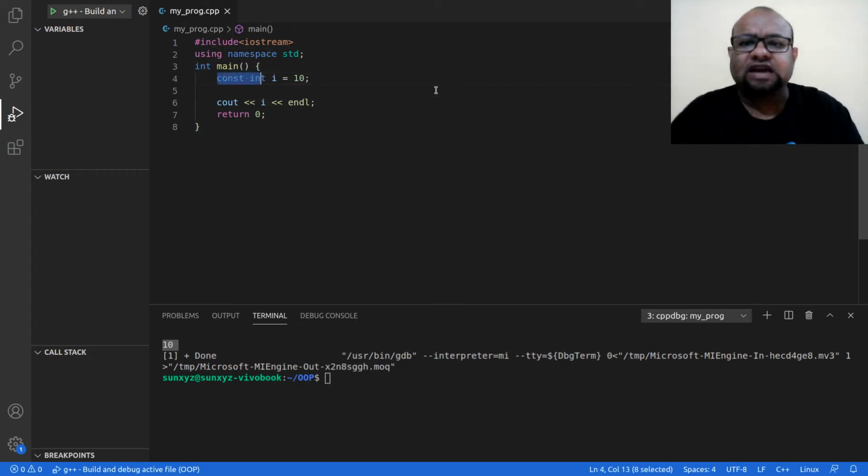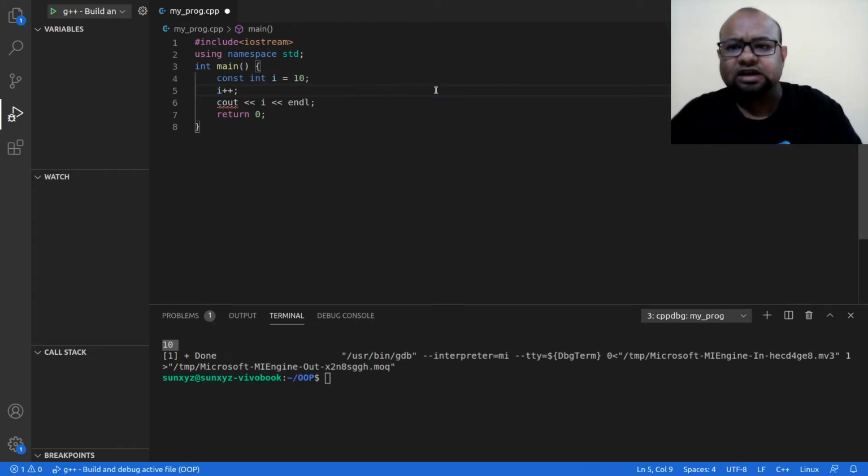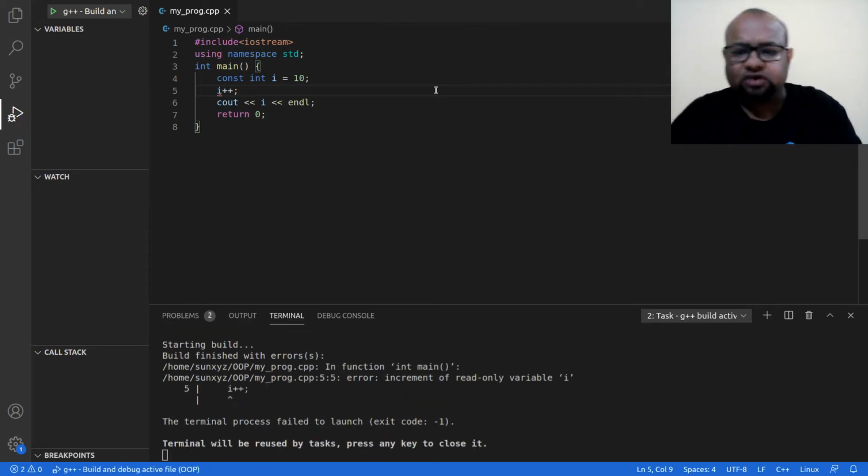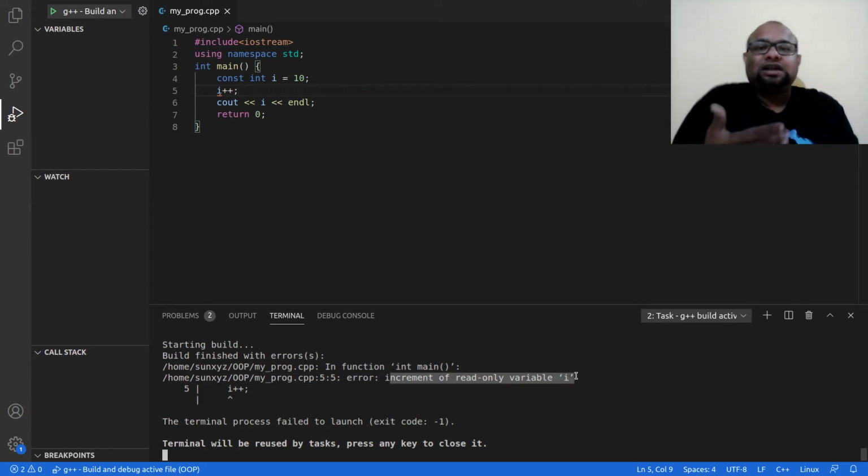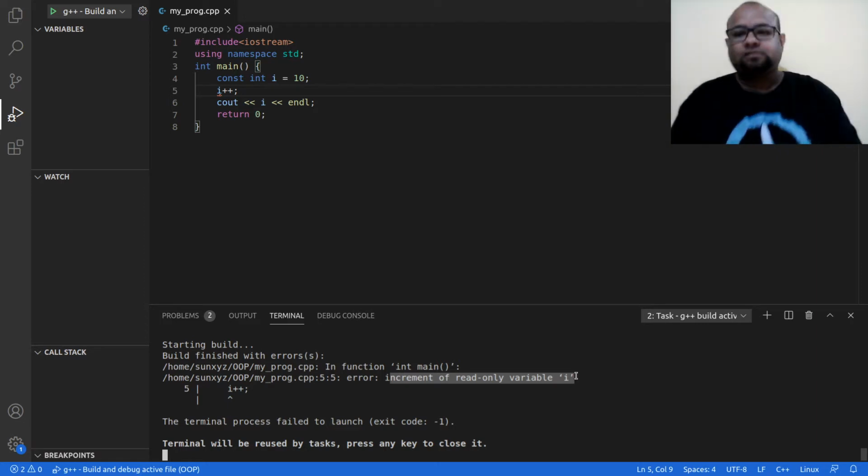Now let me try to modify I. I have declared I as constant. Let me try to modify I. I am incrementing the value of I. Let me try to compile. I get an error. It says that I am trying to increment the read-only variable I. Read-only means I can only read this I. I cannot write to this I, I cannot update the value of I. So this is what it is.